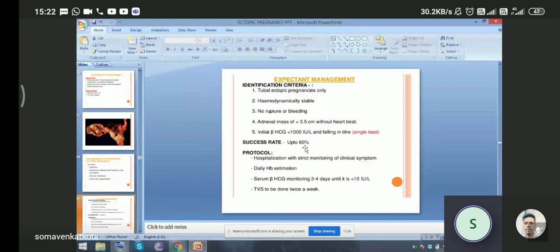So what is the protocol? Hospitalization with strict monitoring of clinical symptoms. Daily hemoglobin estimation is to be done. And serum beta hCG monitoring every 3 to 4 days until it is less than 10 international unit per liter. And transvaginal sonography to be done twice a week.